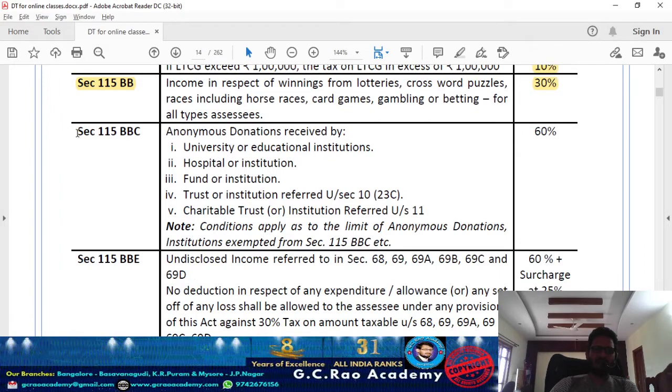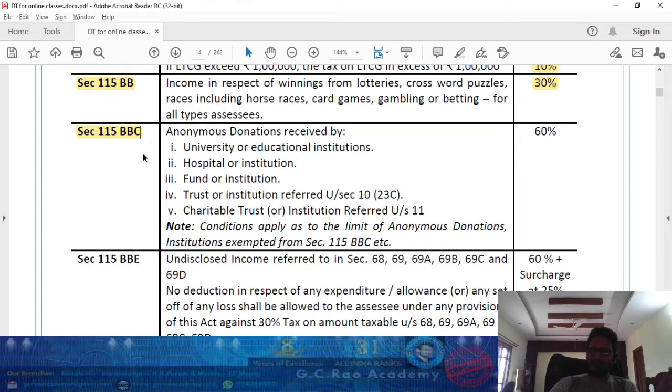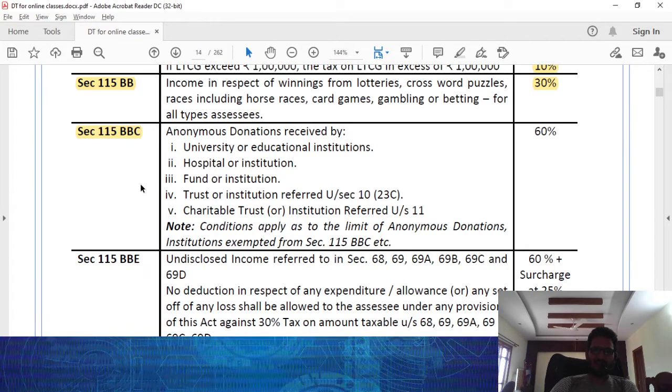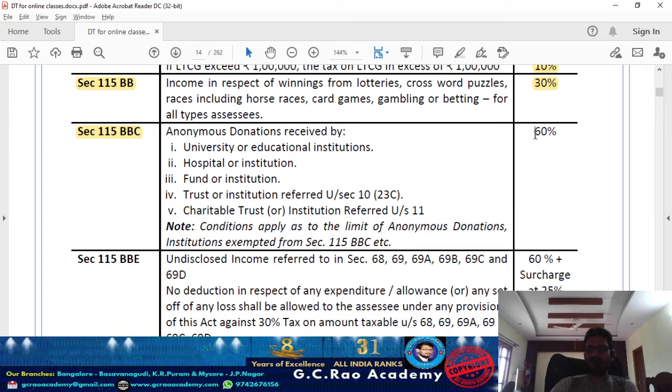Next one, 115BBC. Generally assessment of trust. For the final, this section number is very, very important. Anonymous donation received by any charitable or religious institution. Any charitable trust or religious trust. Sir, what do you mean by anonymous donation? When you are receiving donations, you need to maintain the complete particulars of the donor: their name, address, contact number, and most importantly, their PAN number. If you maintain complete particulars, nothing is going to be taxable. If you are collecting donations but not maintaining the particulars of the donors, then the donations in the hands of the recipient we are going to call anonymous donation.